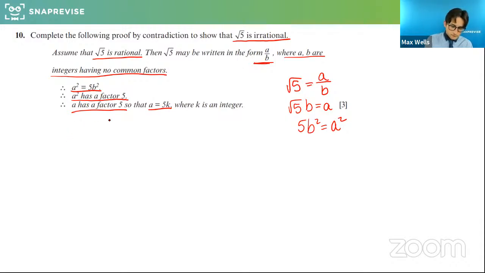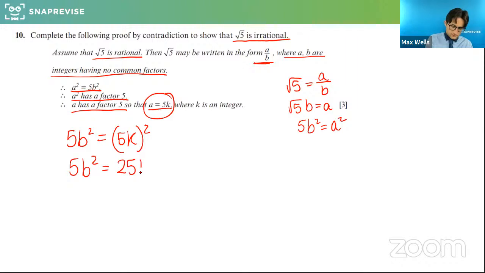Now what we do is I substitute that back in and I say 5b squared is equal to a squared, which is 5k all squared. So 5b squared equals 25k squared. Now, if I divide both sides by 5, b squared equals 5k squared. And so if b squared is equal to 5 times something, that now tells me that b squared is divisible by 5.